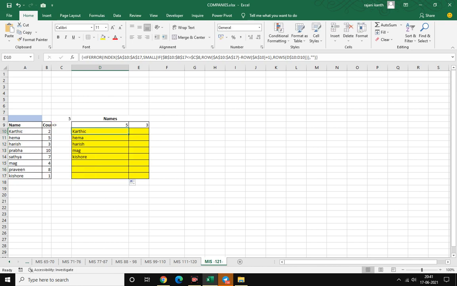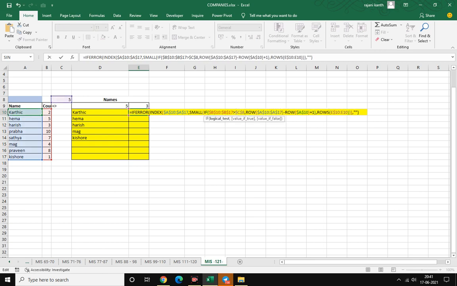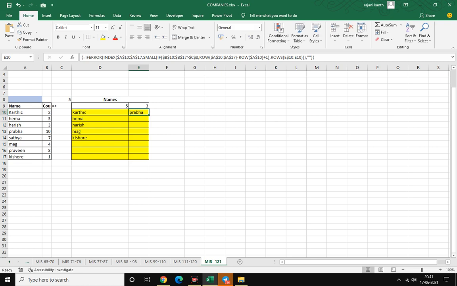I am copying this one from here to here, Control R. Instead of less than or equal to, I will use greater than. Control Shift Enter. Same formula. That's it. If you want, you can check it out.